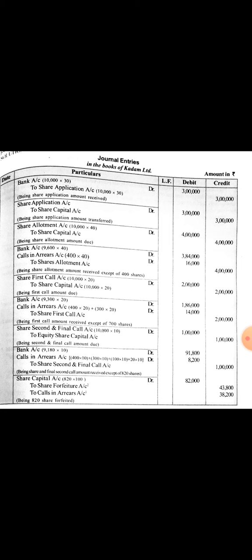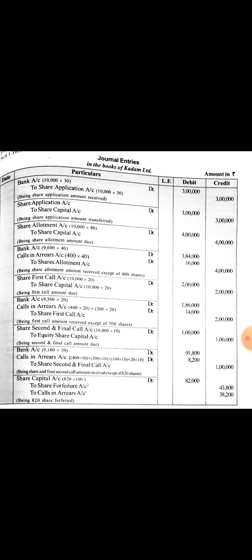Next entry, share second and final call account debtor to share capital, 10,000 into 10. Second and final call amount 10 rupees, so 1 lakh. Journal entry on receipt of share second and final call: bank debtor, calls in arrear account debtor to share second and final call.